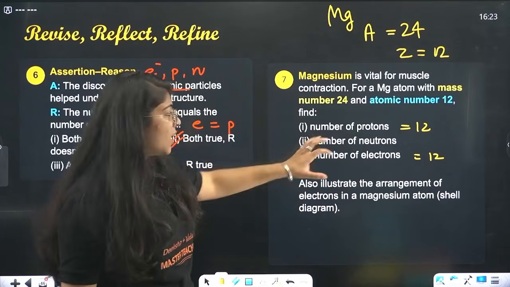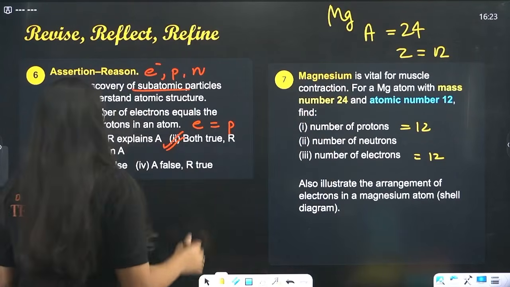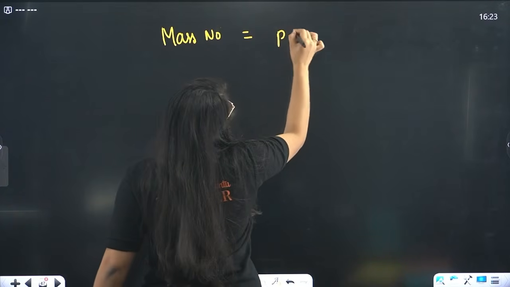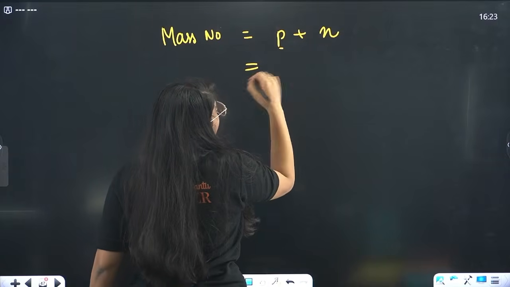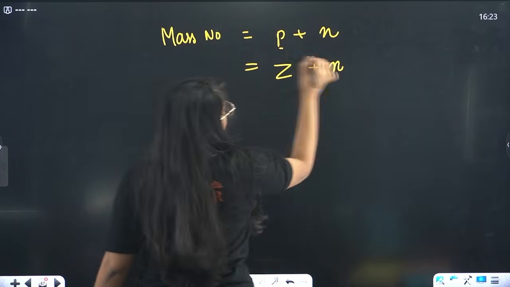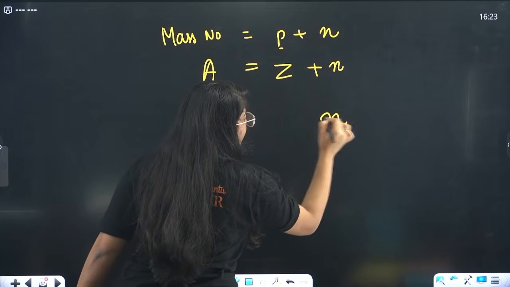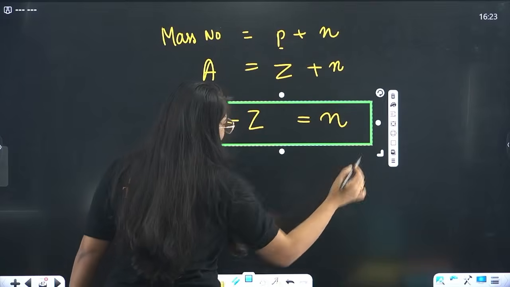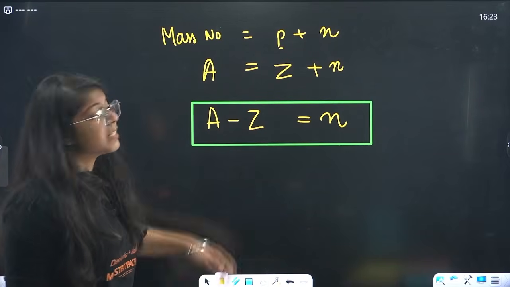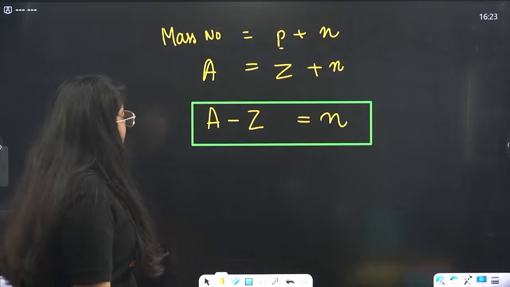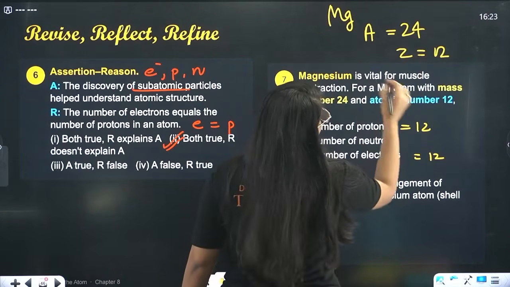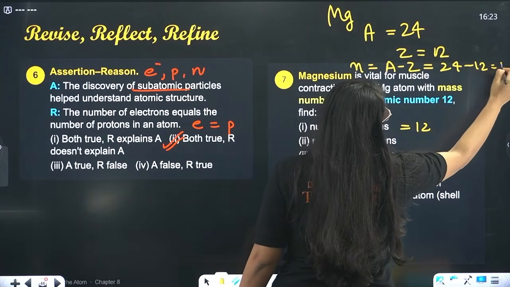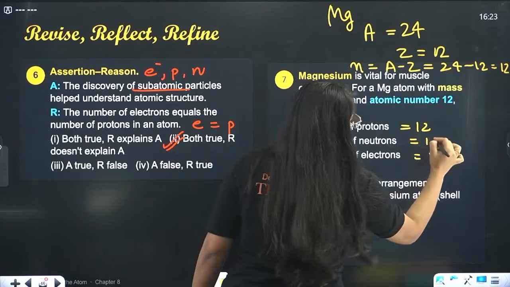Now, beta, you can take out a formula out of it as well. We have mass number equals proton plus neutron, right? This proton is already equal to atomic number, plus neutron. This is your mass number. So the formula for number of neutrons is equal to mass number minus atomic number. This is one of the formulas that if you remember, it will be easy, otherwise you'll have to think all through it. So this is A, this is Z. Number of neutrons will be A minus Z, that is 24 minus 12, that is 12.